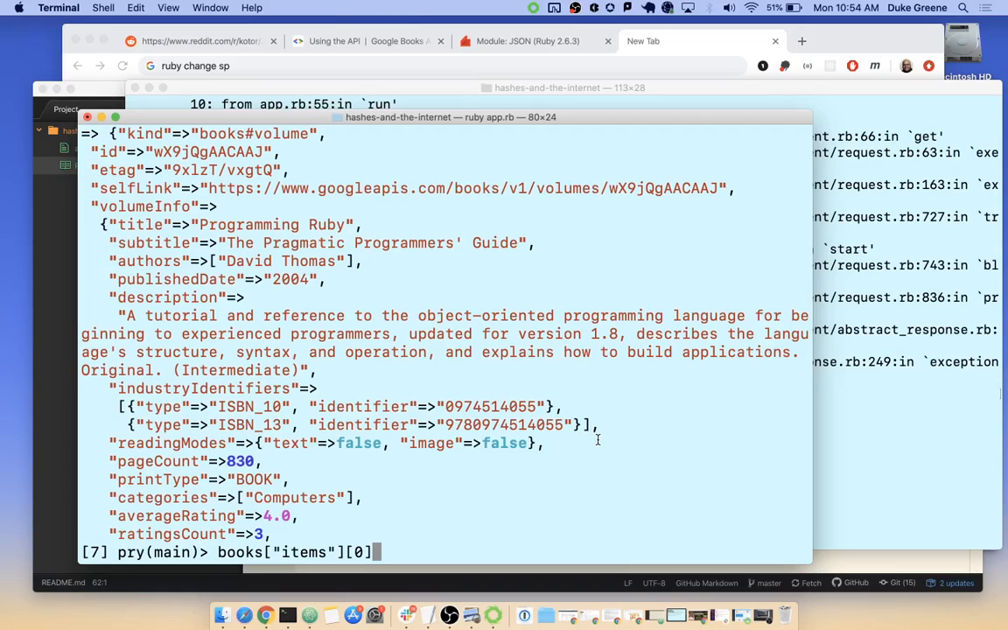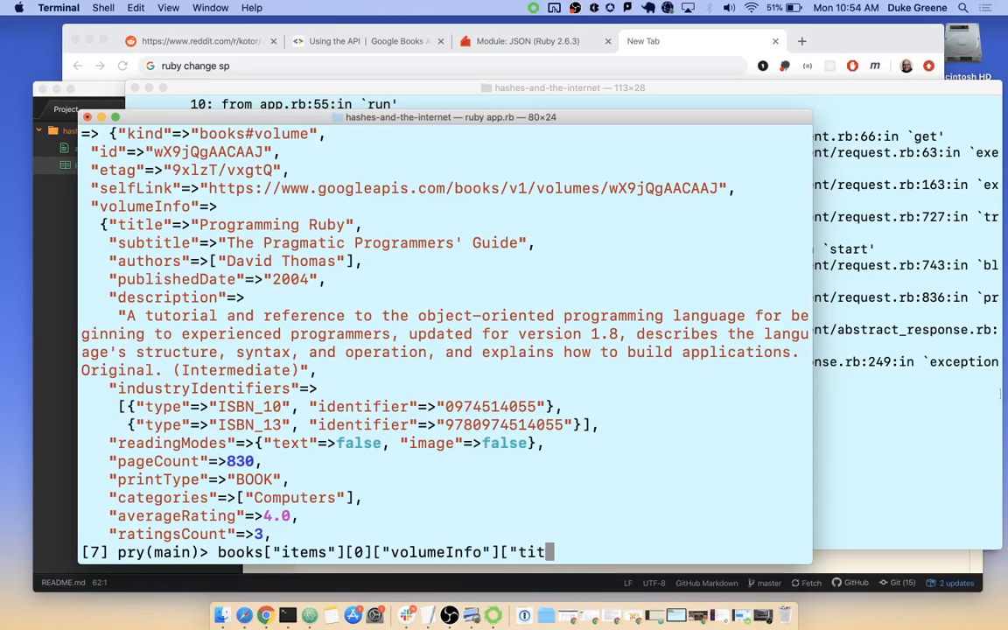Volume info. Notice whoever wrote this code is probably a JavaScript or other language programmer, because they write it with what we'd call camel case instead of Ruby's snake case. Ours slither on the ground with underscores, and there's hump up and down with capital letters. So volume info, and then what happens within volume info?